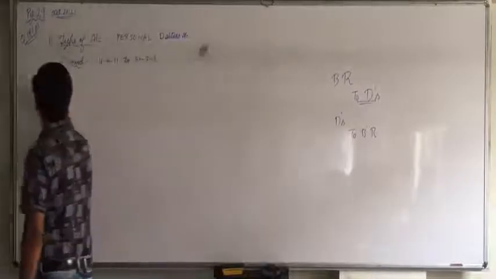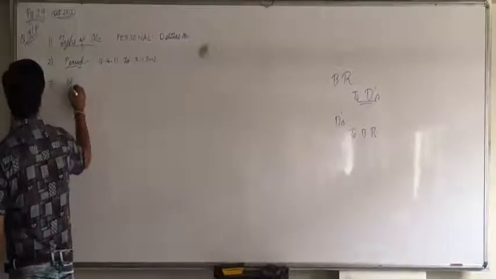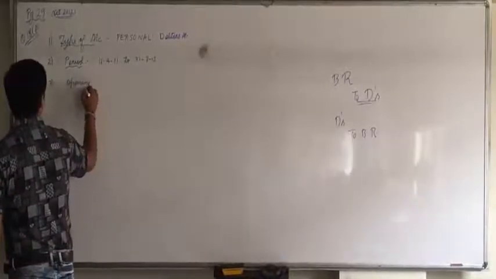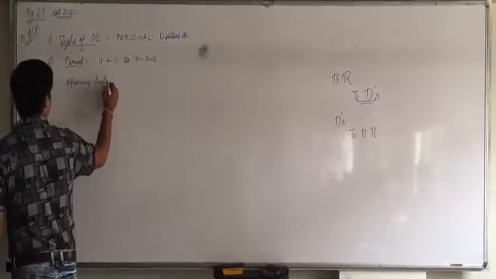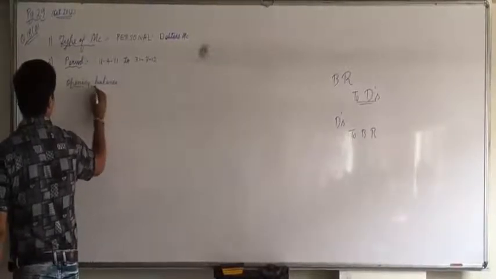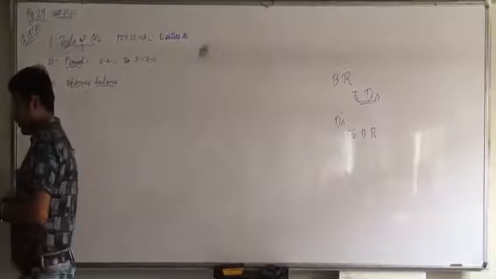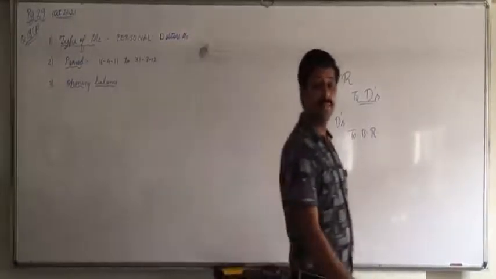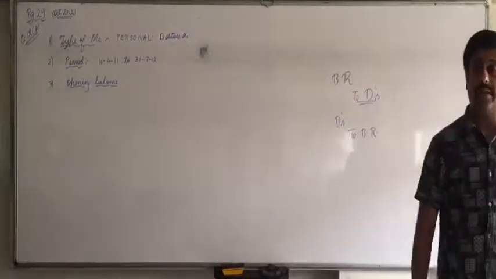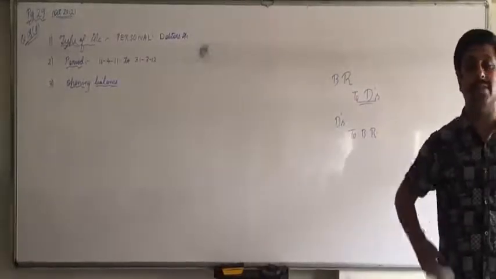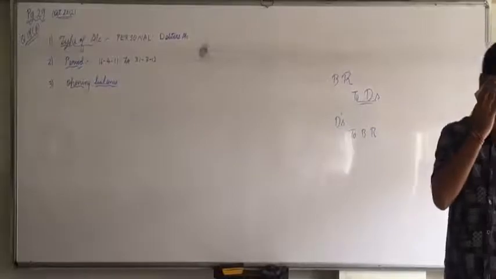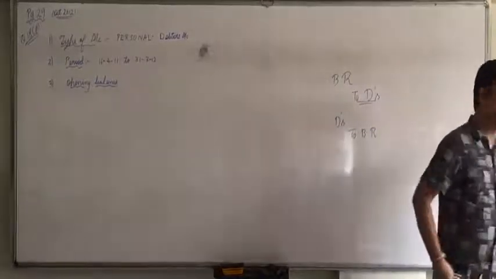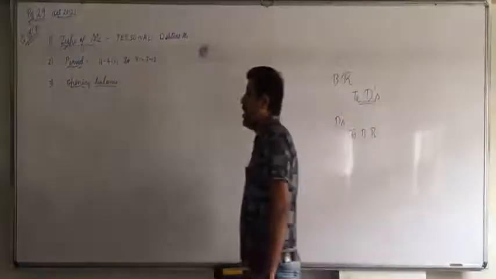Then the third point, opening balance. There is no opening balance. Write down: there is no opening balance in Dhananjay's account.